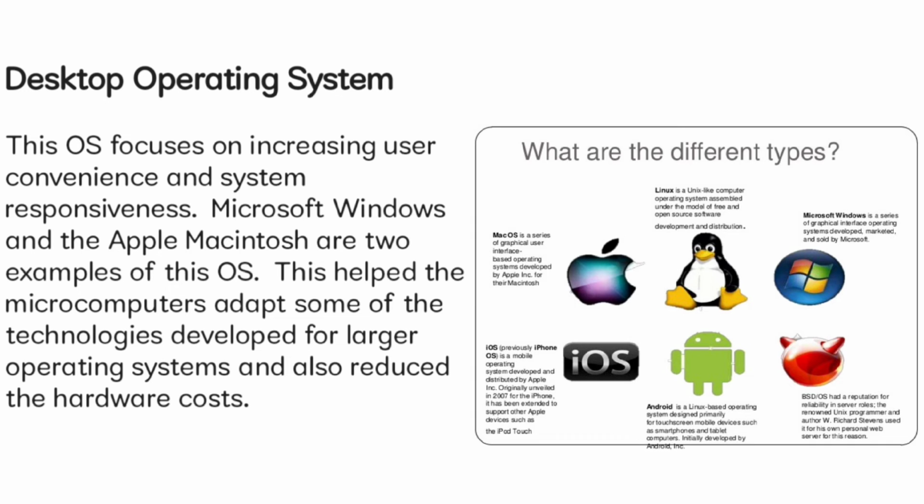Desktop operating system. This OS focuses on increasing user convenience and system responsiveness. Microsoft Windows and the Apple Macintosh are two examples of this OS. This helped the microcomputers adapt some of the technologies developed for larger operating systems and also reduce the hardware costs.